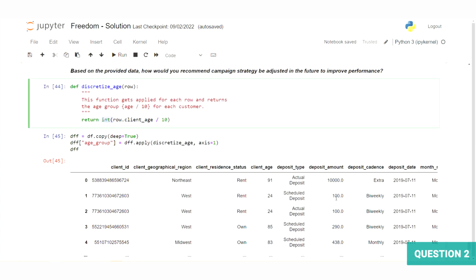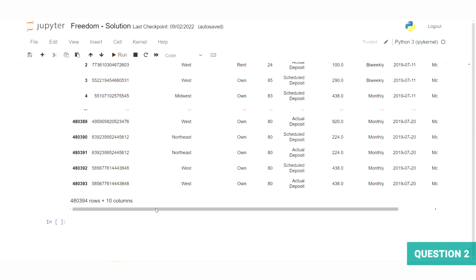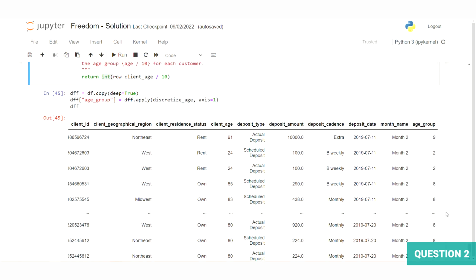And we can see that here, I've just used the apply method, and then if we scroll down and scroll over, we can see we now have this age group. So 91 gets cast to 9, 24 to 2, etc. It's basically between 1 and 10. We're creating bins for our age group.